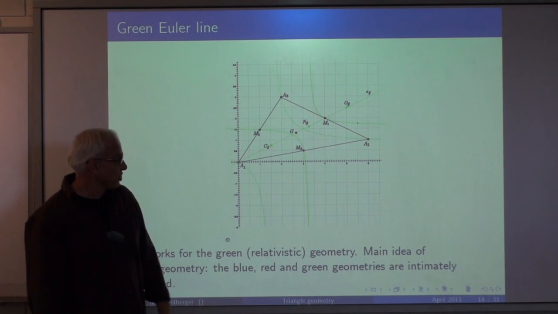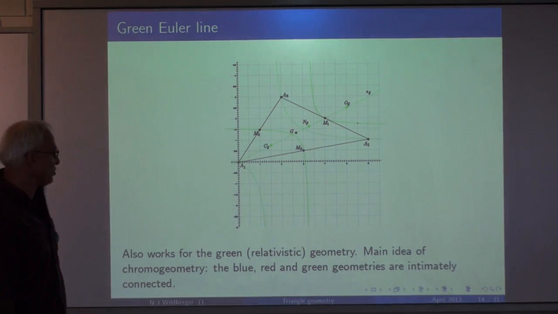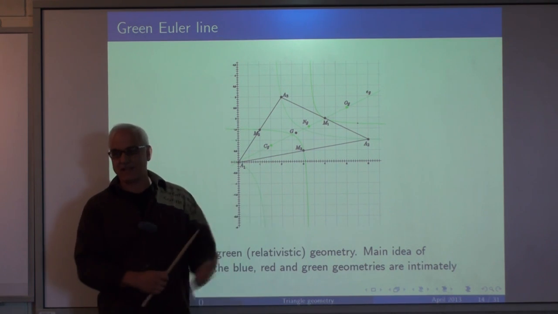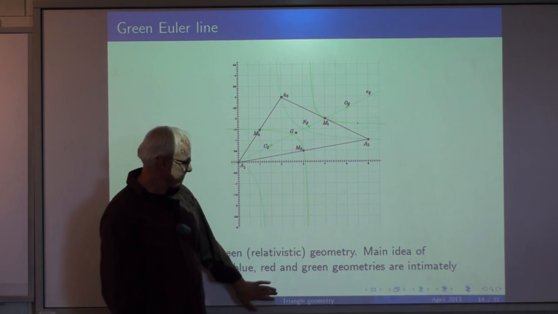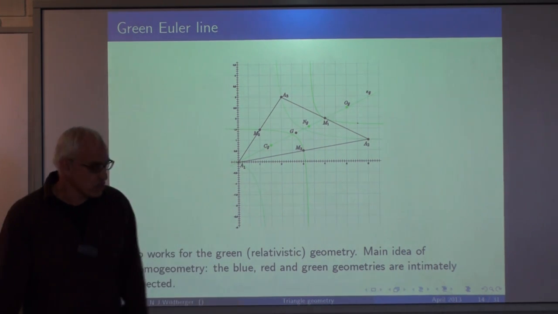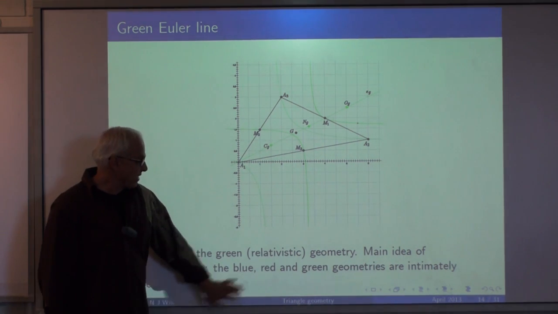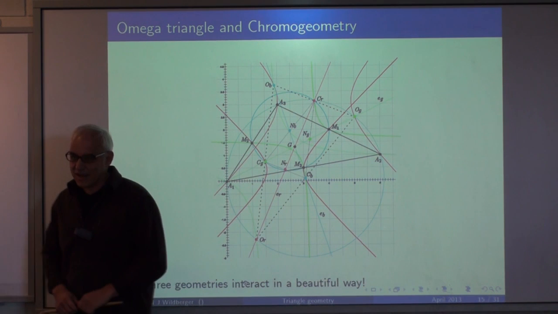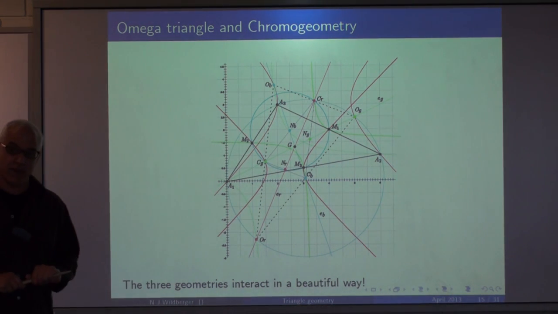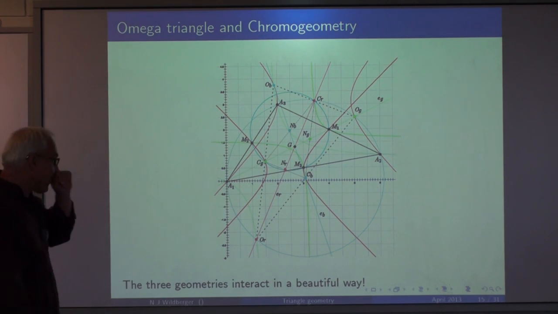Okay, here's the green version, which is very much the same story, except that now the hyperbolas have asymptotes which are parallel to the axes. So the red and the green are the same after coordinate change? After coordinate change, the red and green are the same. But as this diagram shows, if you study it carefully, the blue, red, and green, it's important to keep them separated. Okay, so this is a remarkable thing, which I call the omega triangle.